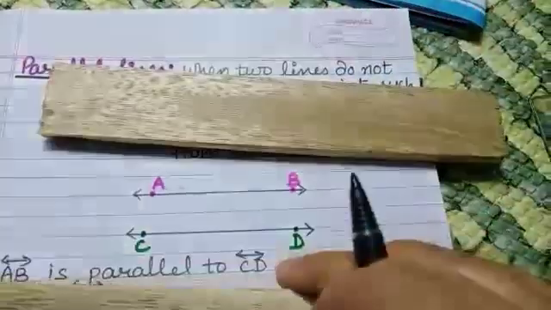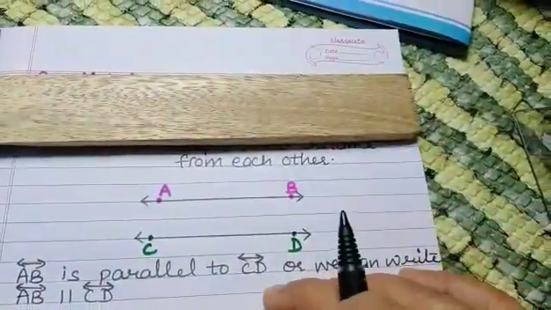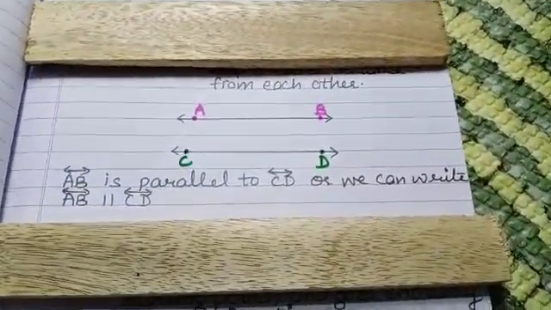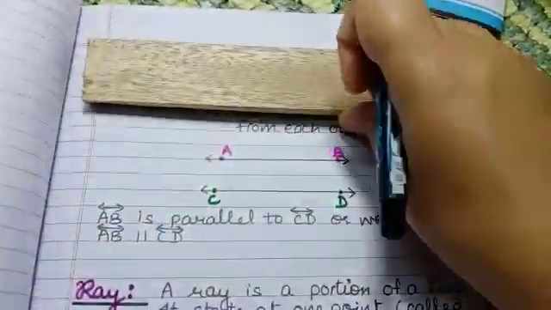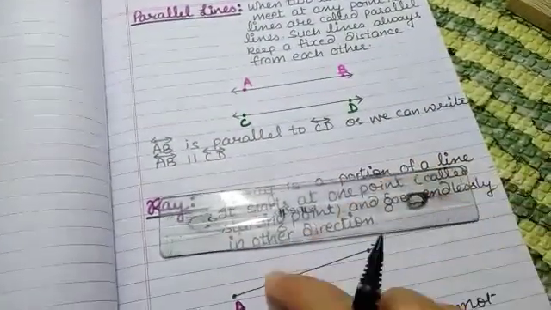So, if we put these two wooden strips in this way, these are two parallel lines. Or we can say the opposite edges of this strip are a good example of parallel lines. Opposite edges of this notebook, this edge and this edge, the distance between them is the same everywhere. So opposite edges of a notebook, opposite edges of a table, opposite edges of a scale are parallel lines.